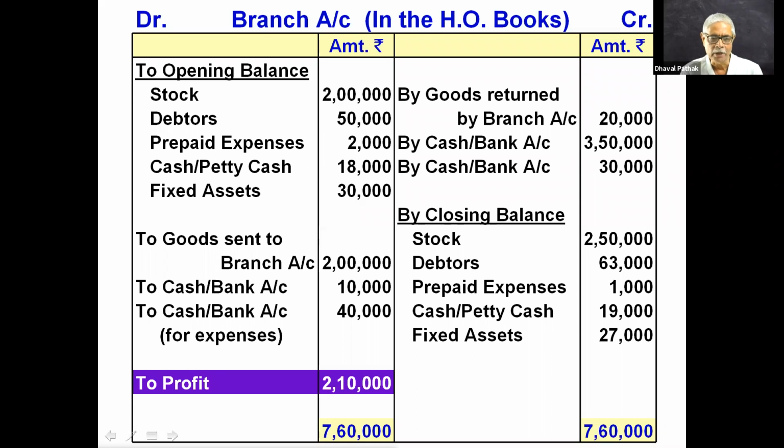So whatever the new point told to you in brief, we are required to write down the entries for opening balance as well as closing balance in the books of HO at the beginning of every year and at the end of every year. Have you followed these things?